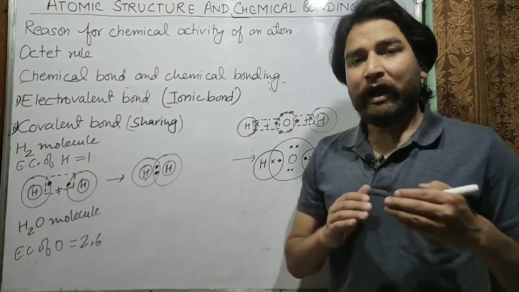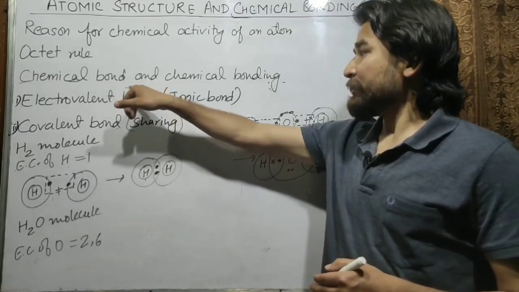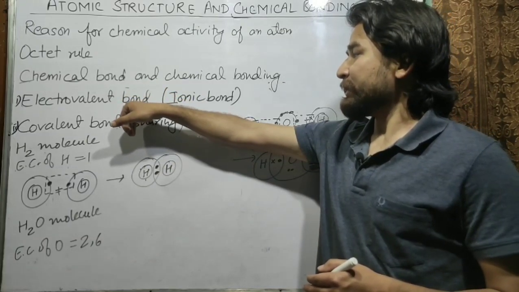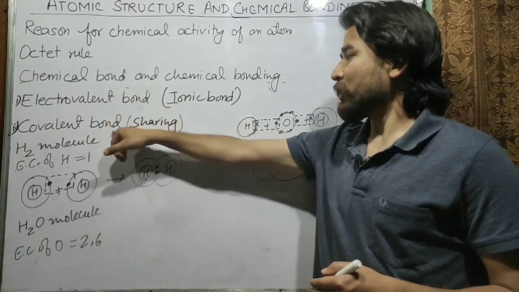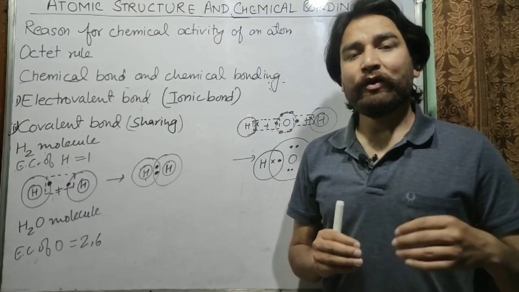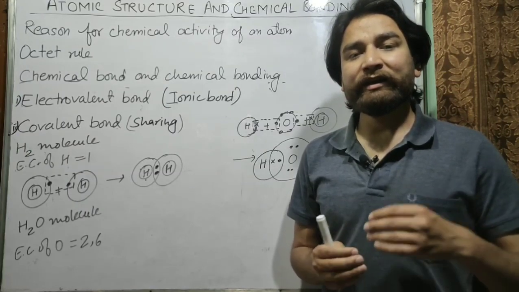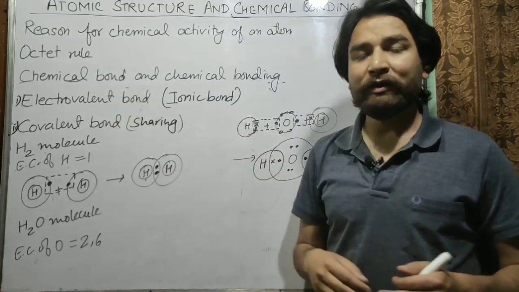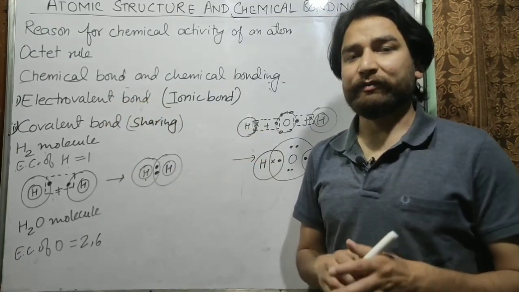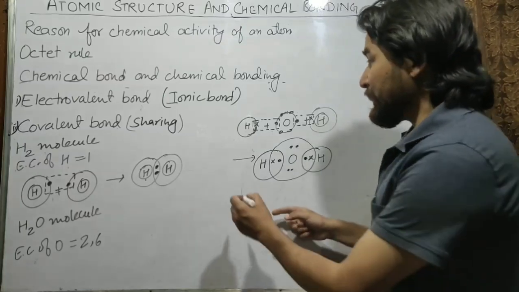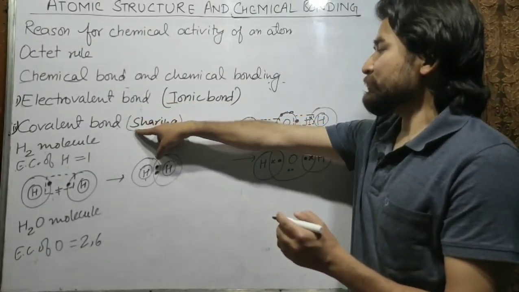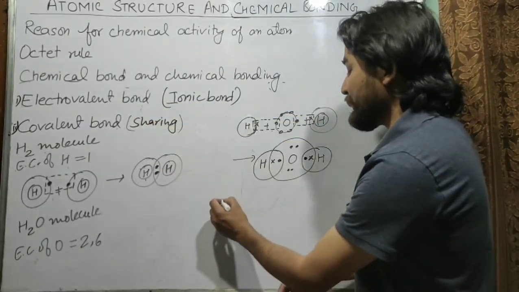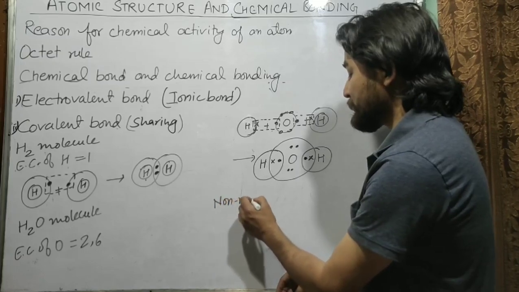Now, how do we decide whether 2 atoms combine to form an electrovalent bond or a covalent bond? Generally, a covalent bond is formed between 2 non-metals.